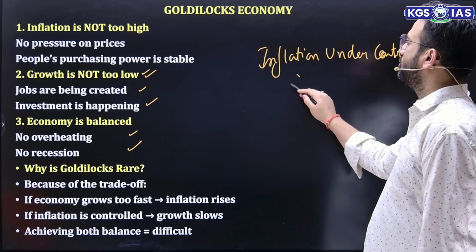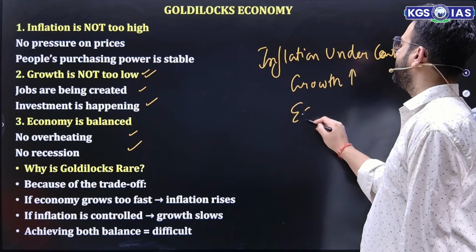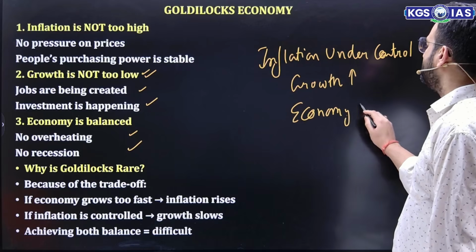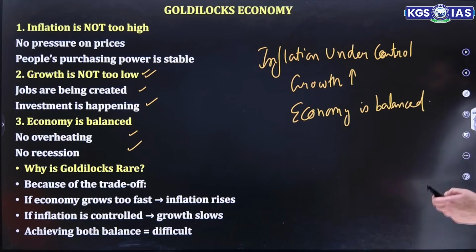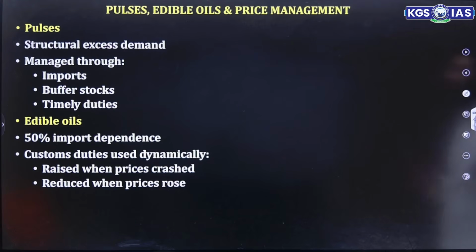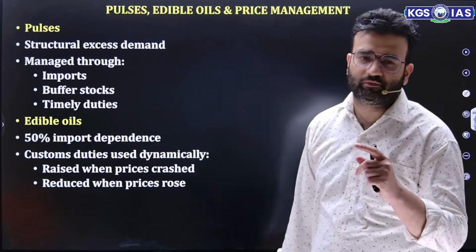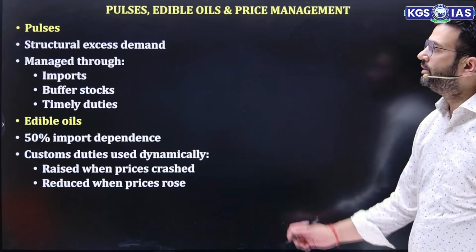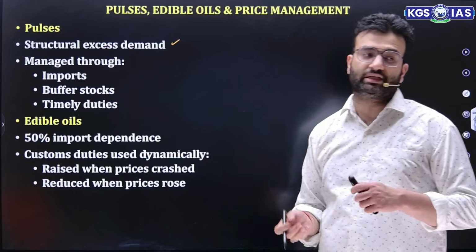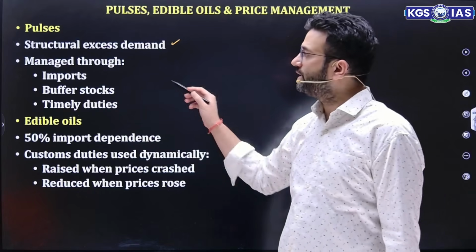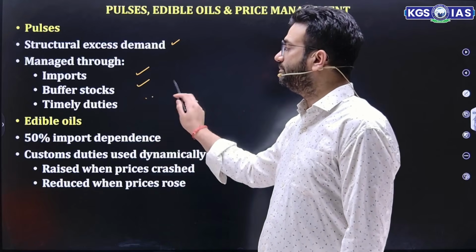Then apart from that, growth is increasing as well as the economy is balanced. That's why this Goldilocks economy is very important. Now, if we talk about the specific crop-wise things, why is inflation under control? Pulses: structural excess demand. We have a huge demand for pulses and we import a lot of pulses, but it is managed through imports, through buffer stocks, and through timely duties.